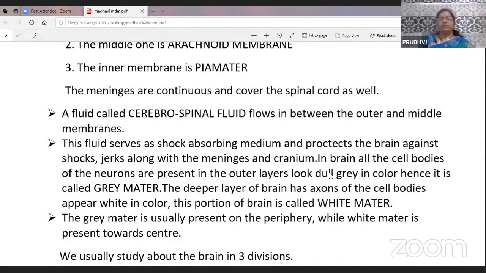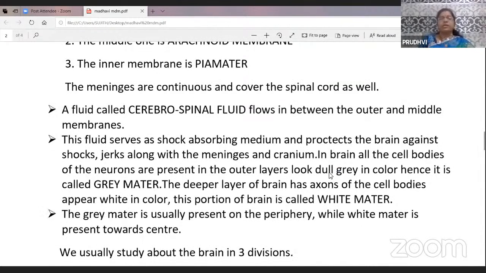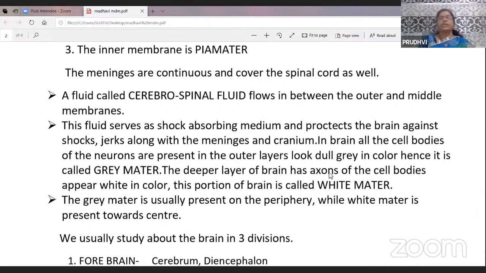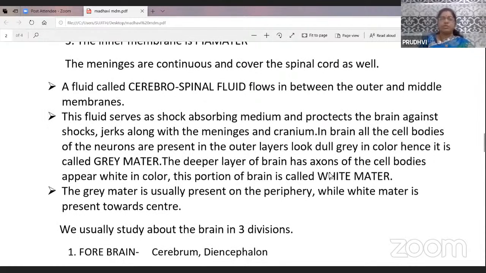You know in a nerve cell, cell bodies are present and the axons are present. Here the cell bodies are present in the outer layers. They look gray in color. That's why it is called gray matter. Whereas the axons of the neurons present in the center, this portion of the brain is called white matter. The gray matter is usually present on the periphery, while white matter is present towards the center.